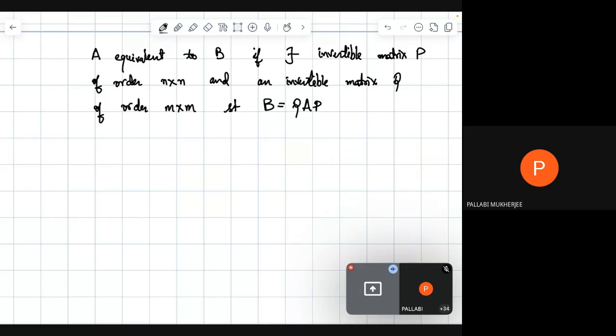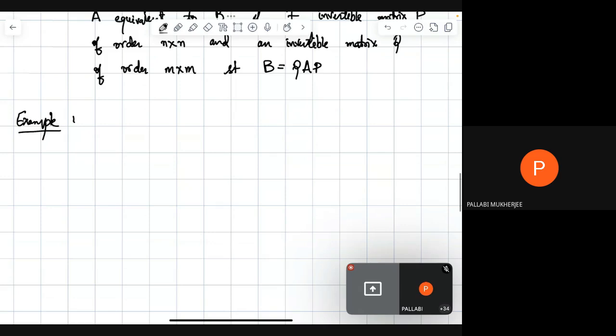Now let's look at an example. So suppose we have a matrix A, 1, -1, 0, 0, 1, 1. And a matrix B, which is 1, 1, -1, 2, 0, 1.